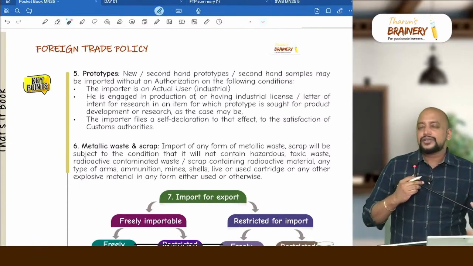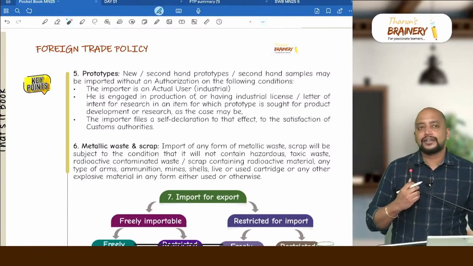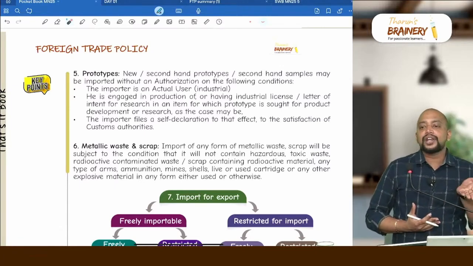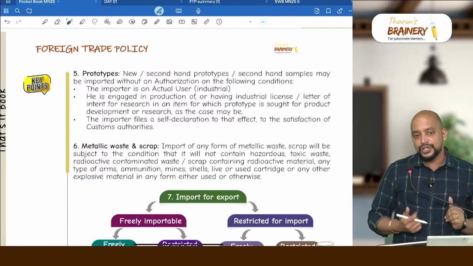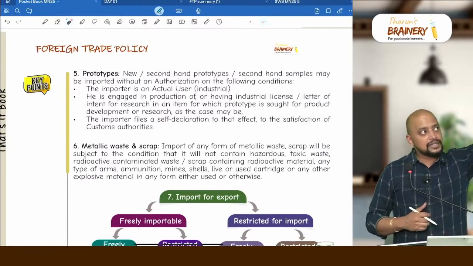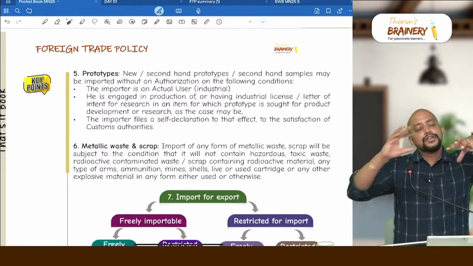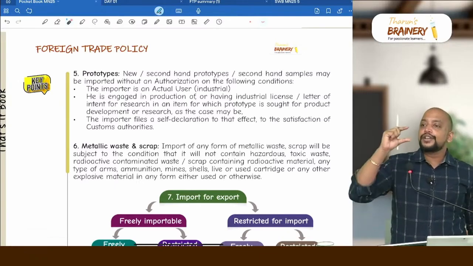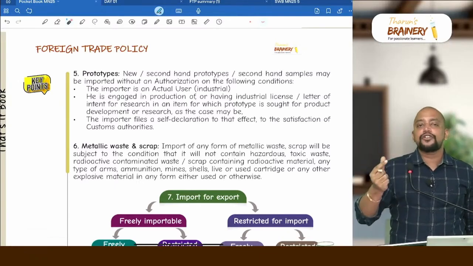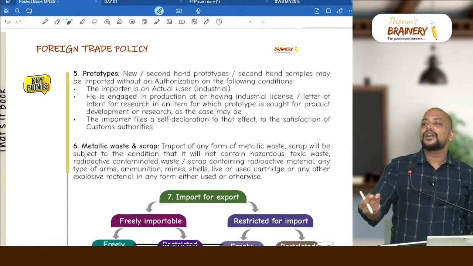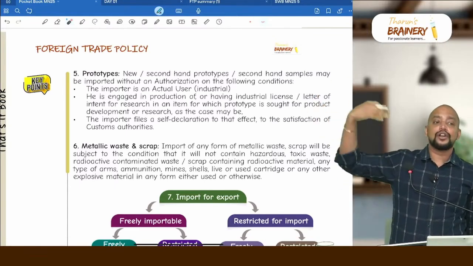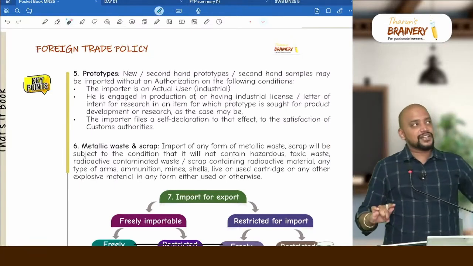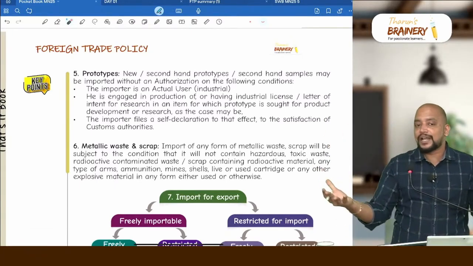For example, take this Louis Vuitton handbag. If you are importing it, the customs duty payable will be huge. So what they do is first send a replica, and using that we create one here, because for all branded goods we pay only for the brand value, not for the goods. The goods will be $100, $200 only, but we pay $1,000, $2,000 not for the goods but for the brand value. So due to that reason, first a prototype will be imported, and we create a replica of that model.